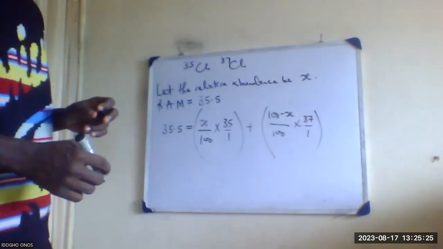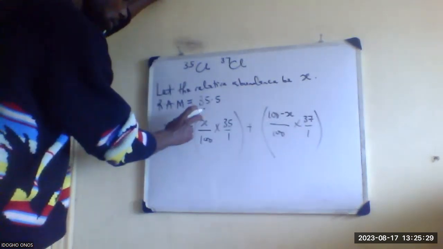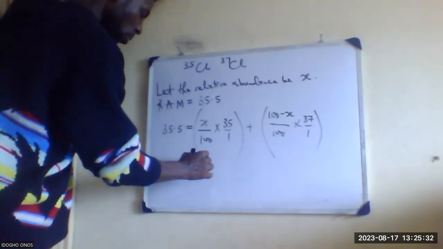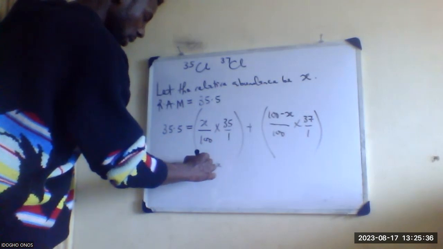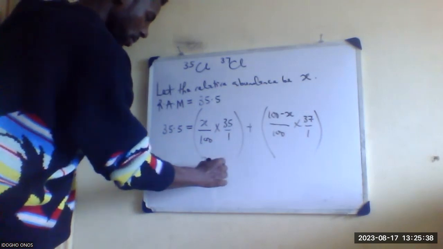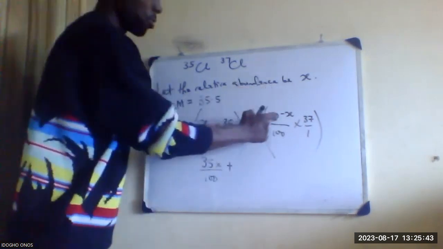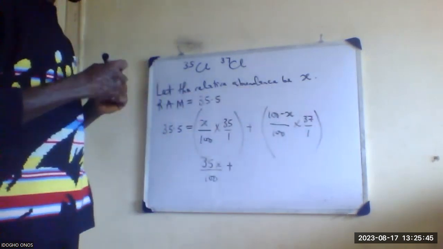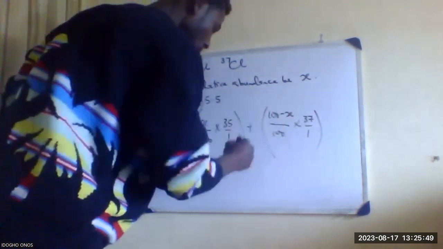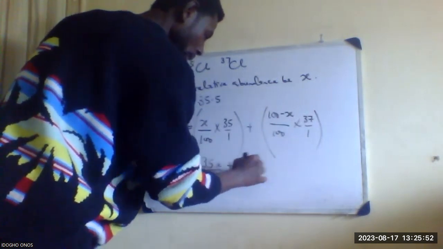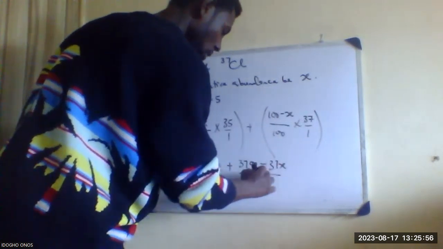Any question? Okay, so we'll solve them separately. 35 times X is 35X over 100, plus 37 times 100, which gives 3,700 minus 37X, all over 100.